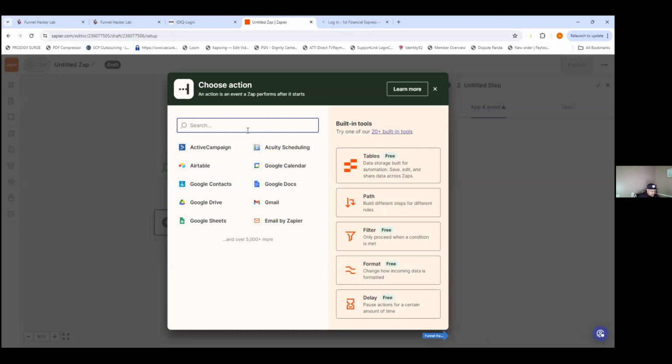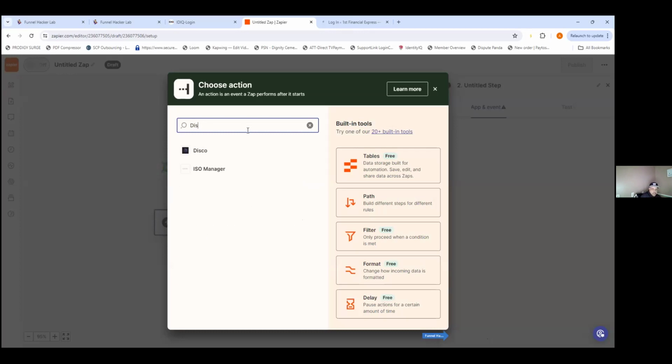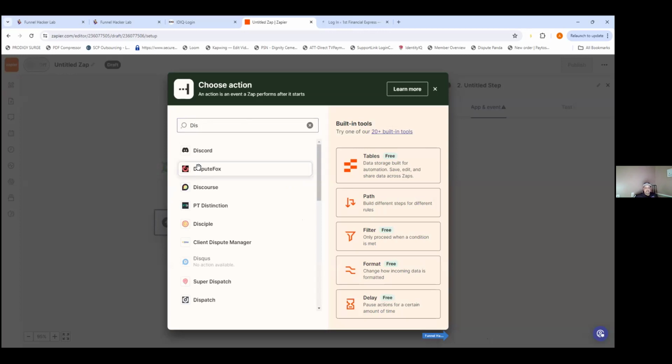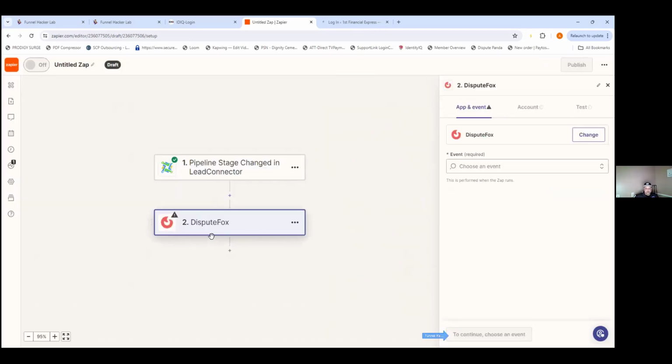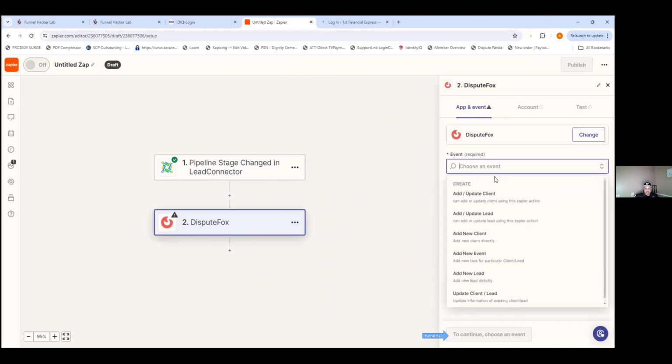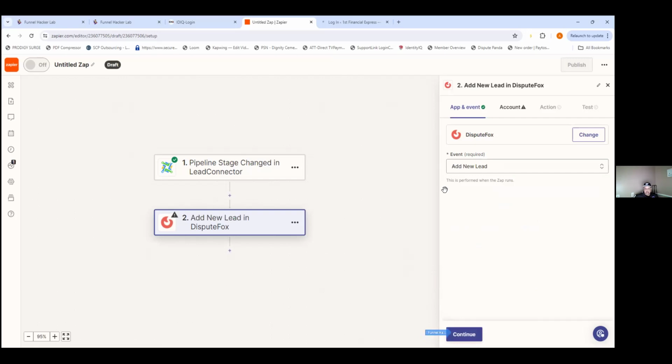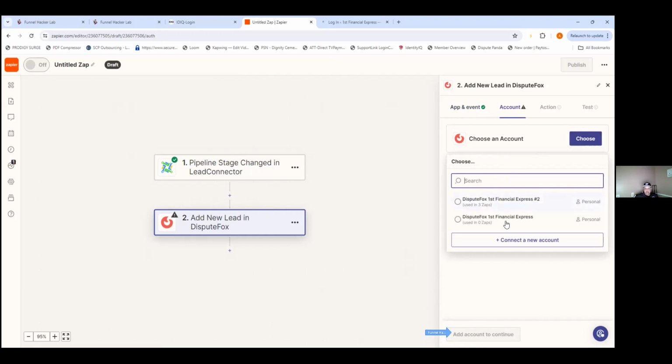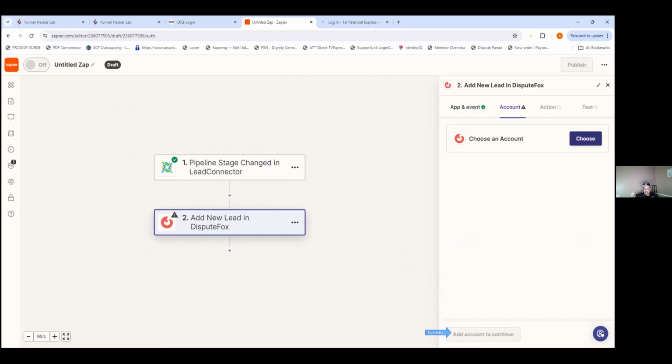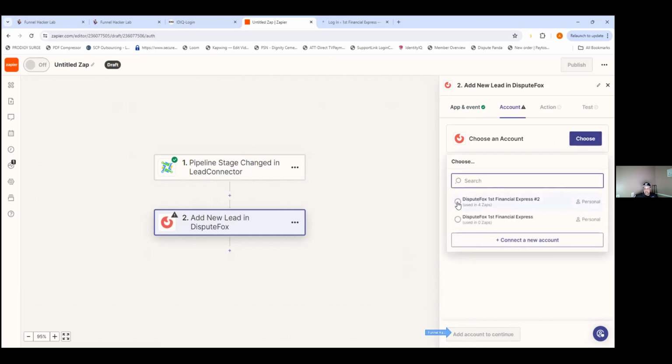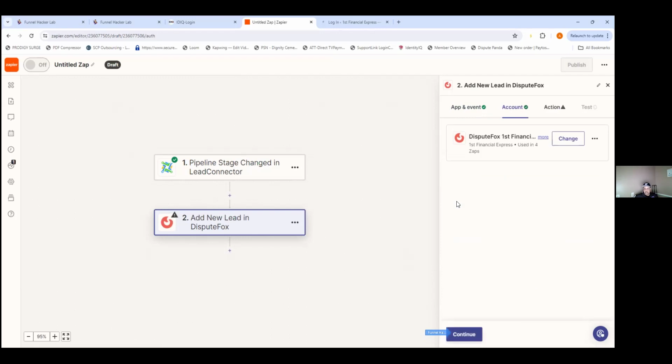On Dispute Fox, press event. Add new lead. Press continue. Choose an account. Number 2, do the most recent one. Boom, that should be good. All right, press continue.